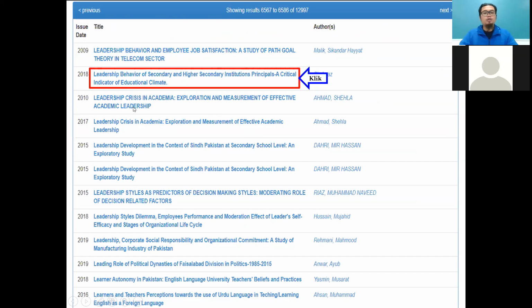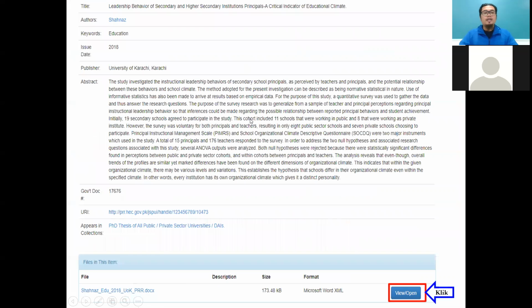I just choose this title, a 2018 thesis, leadership behavior of secondary and higher secondary institution principals, a critical indicator of education climate. For me, this is quite a new topic, so I need this thesis. I click this title, and they go to another page with information, for example the abstract here. Behind it, we can see some buttons you need to click, view and open.